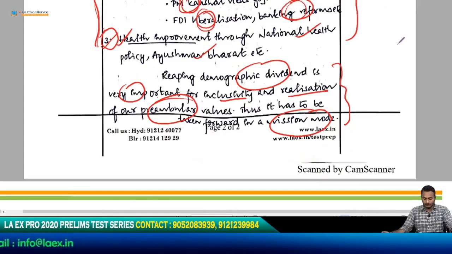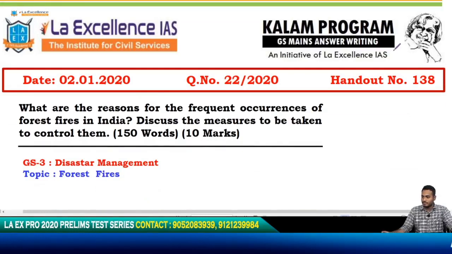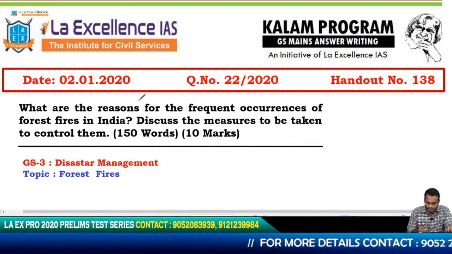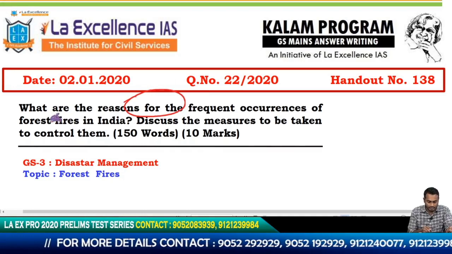Okay, so the next question was on forest fires. Let me maximize or minimize the screen for you all to be visible. Okay, so this is visible now. What are the reasons for the frequent occurrences of forest fires in the country? Discuss the measures to control them.